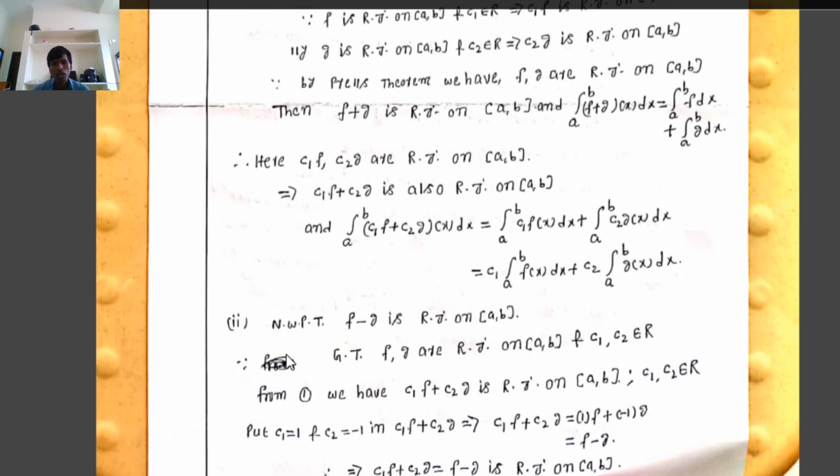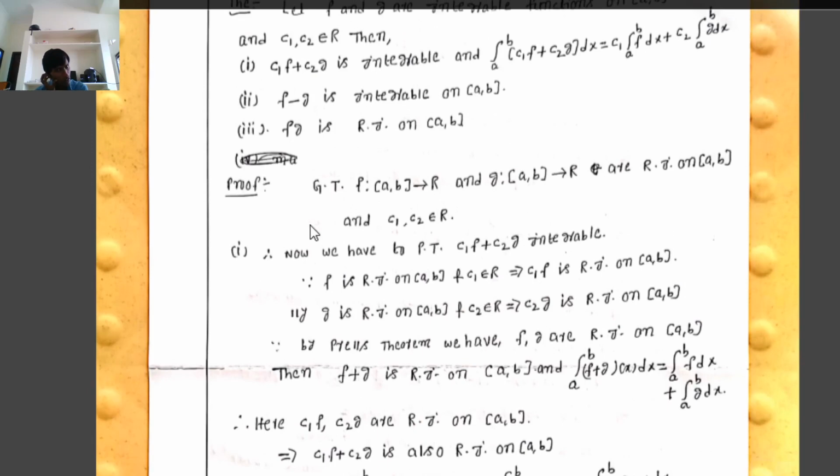Next, the second one. Now we have to prove that f minus g is Riemann integrable on the closed interval [a, b]. We are given that f, g are two Riemann integrable functions on the closed interval [a, b], and C1, C2 belong to R. It is the given hypothesis: f, g are Riemann integrable on the closed interval [a, b], and C1, C2 belong to R.